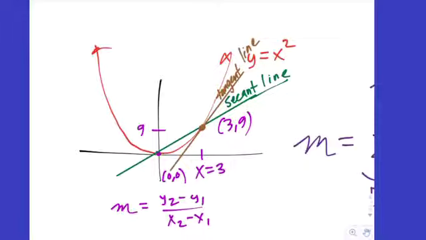So what's the problem? Well, we have the point 3, 9. Do we know an exact other point that lives on the brown tangent line? No, we only have points that live on the graph of x squared. We don't have another point that lives on the tangent line. So that was the problem. People wanted to know, what's the slope of the tangent line? What's the instantaneous rate of change? And the algebra that existed was insufficient to answer that question.